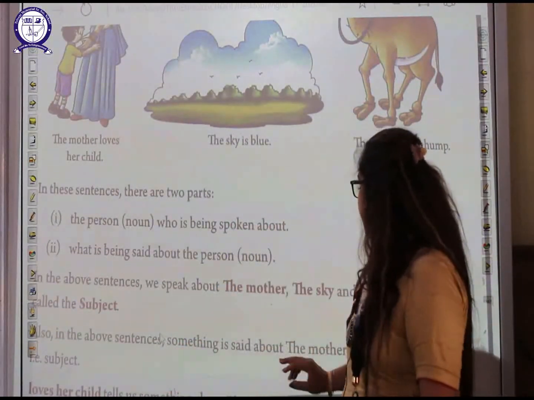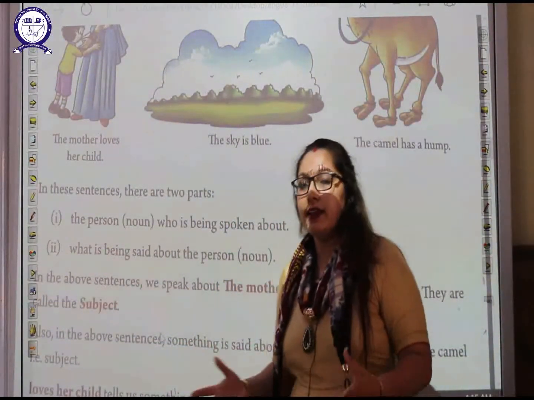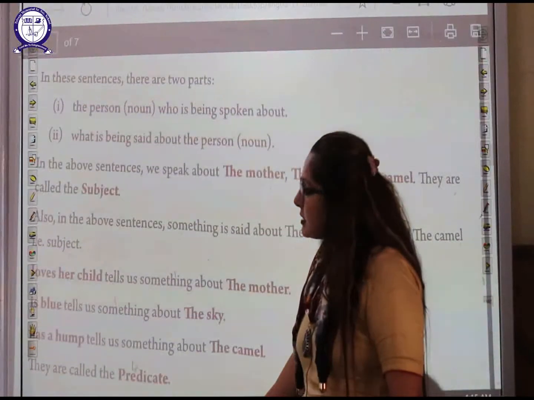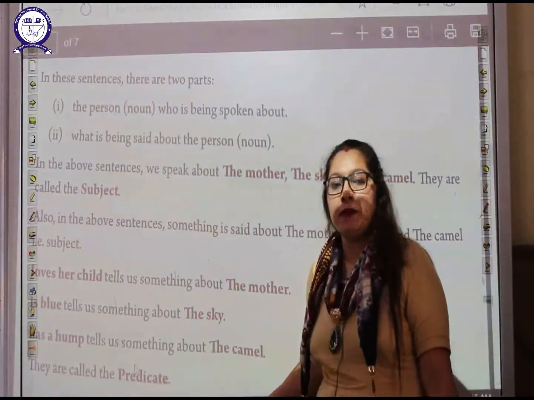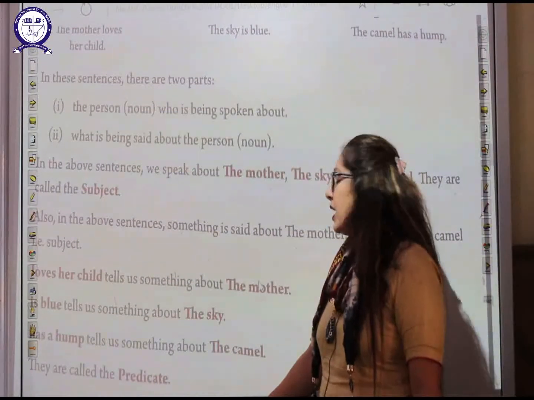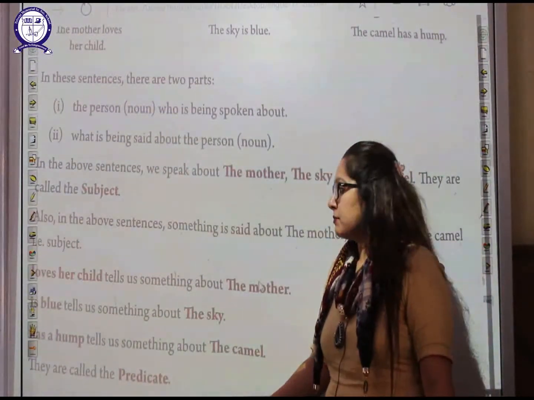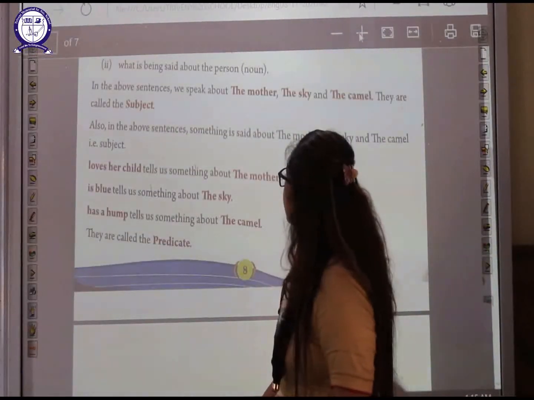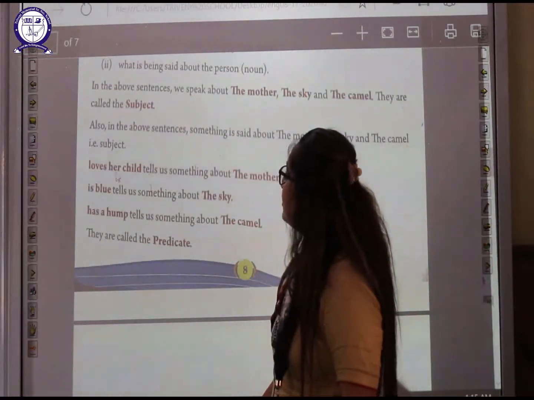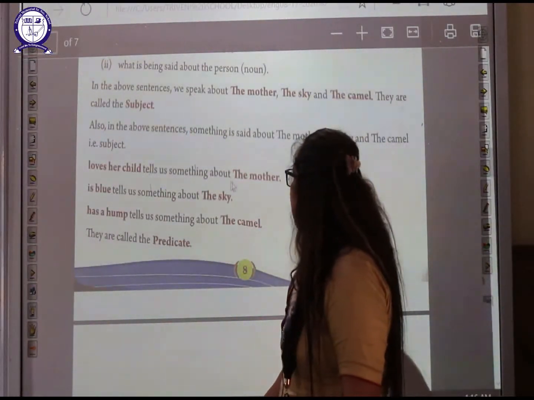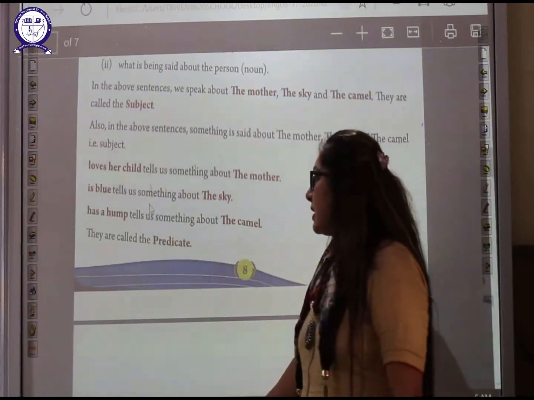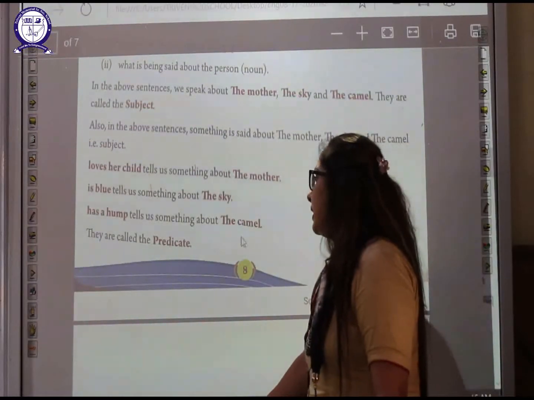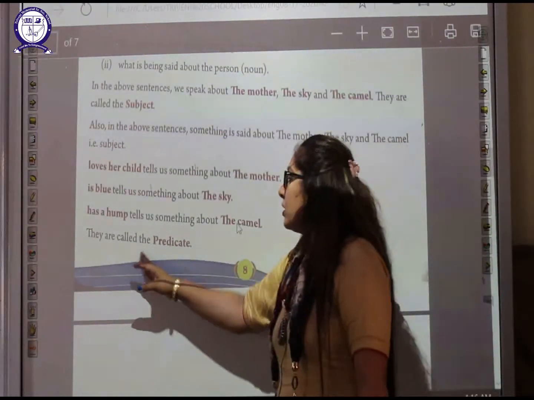Anyone or anything that something is said about is known as the subject. So what do you mean by subject, students? The subject is the naming part, and what something is said about is known as the subject. Here, loves her child tells something about the mother. Is blue tells us something about the sky. Has a hump tells us something about the camel. They are called the predicate.